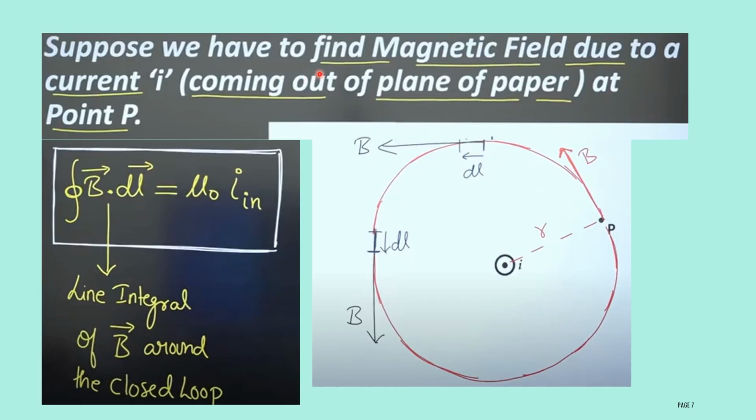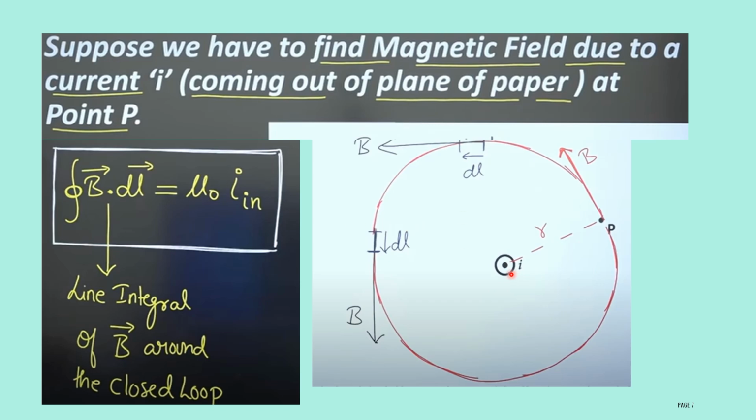Suppose we have to find the magnetic field due to a current I coming out of the plane of the paper at the point P. Here they are asking you to calculate, at a point P, the magnetic field that exists because the current is passing through a conducting wire. Here the current is given as I. The current I is coming out of the plane of the paper. The plane of the paper is indicated by the white sheet here.